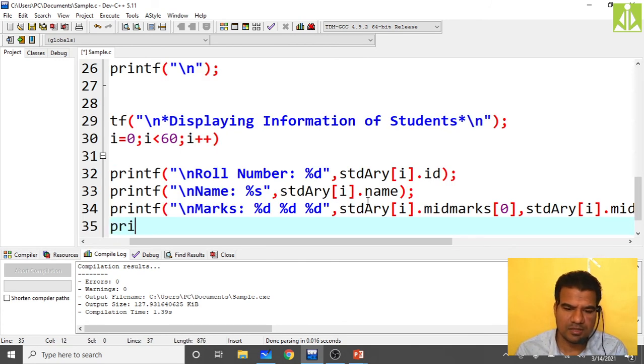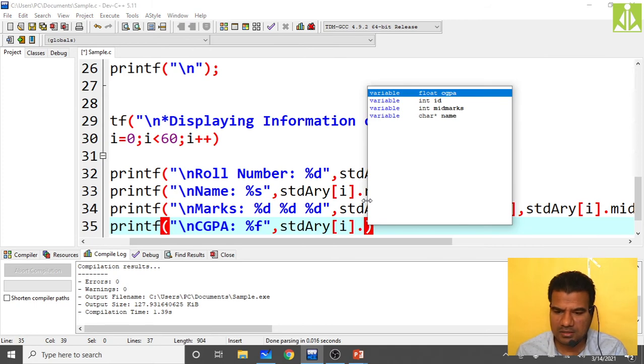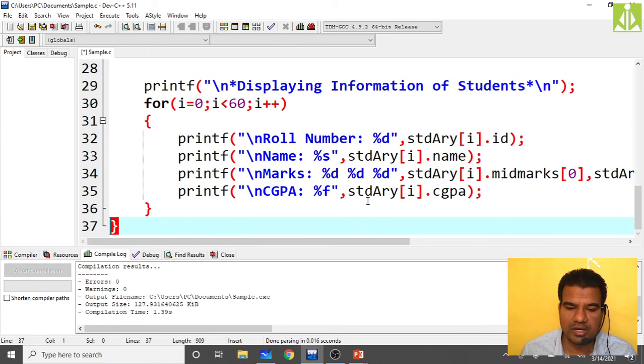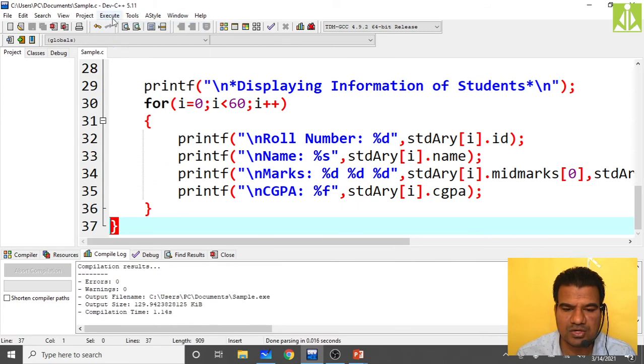Then CGPA, printf backslash n CGPA colon percentile f, comma, stdary of i dot CGPA. Like this you can read 60 student details and you can print 60 student details. Save the program. Program got saved. Now do compilation. Yes, no errors.